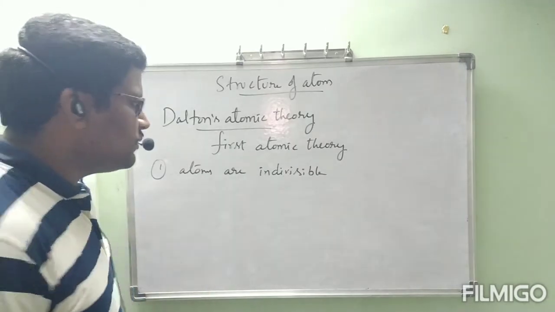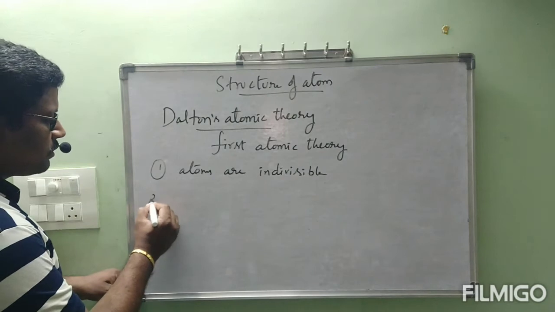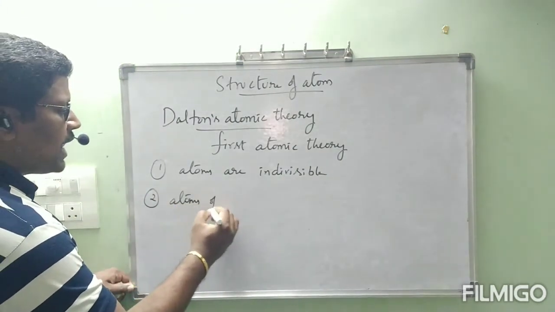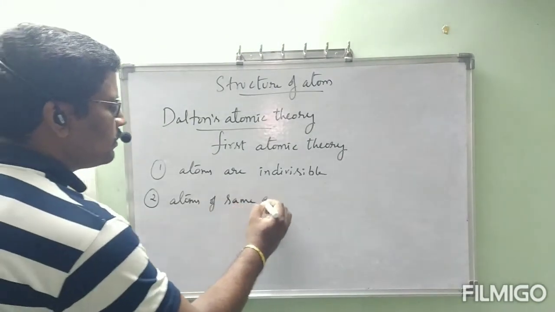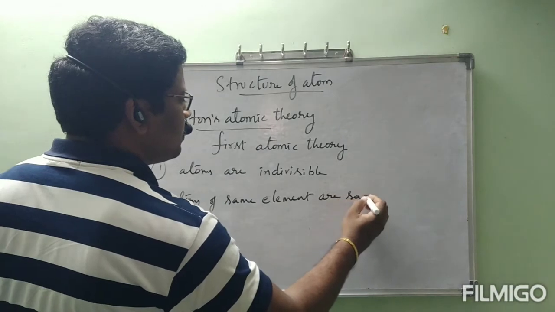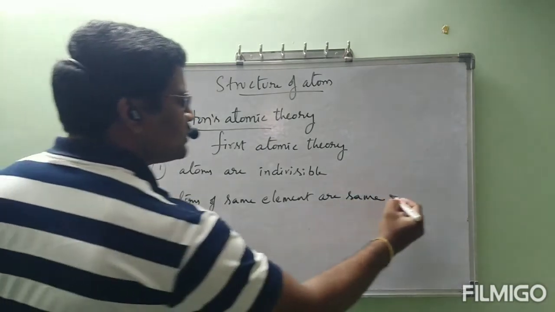Atoms are indivisible. Next, the second one: atoms of the same element are the same in all aspects.